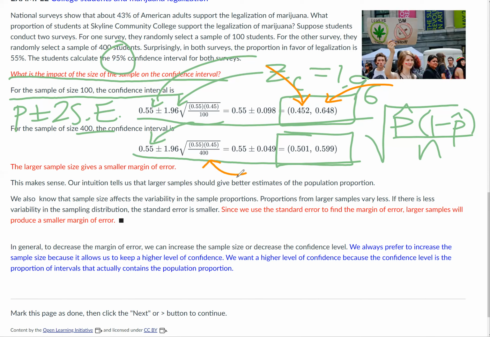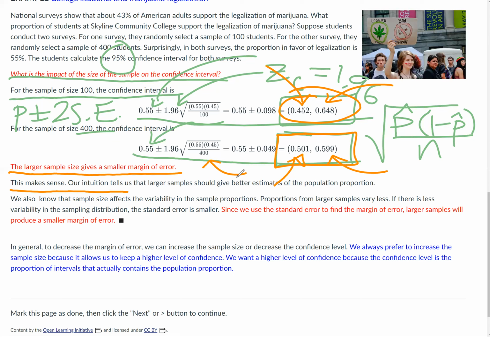The lower number was 0.501 or 50%. The higher number was 0.599. So 45% to 65% is an estimate for only 100 students, which is kind of a wide margin. The width of that confidence interval is 20%, or 20.2. Whereas here we've narrowed it down more to 0.501, somewhere between 50% and 60%. That's only a 10% width, from 50% to 60%. So the larger sample size gives a smaller margin of error.